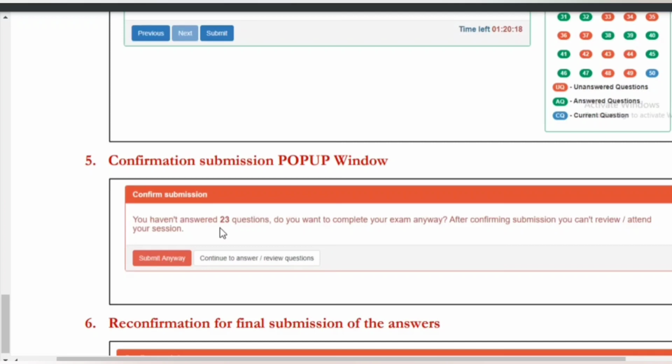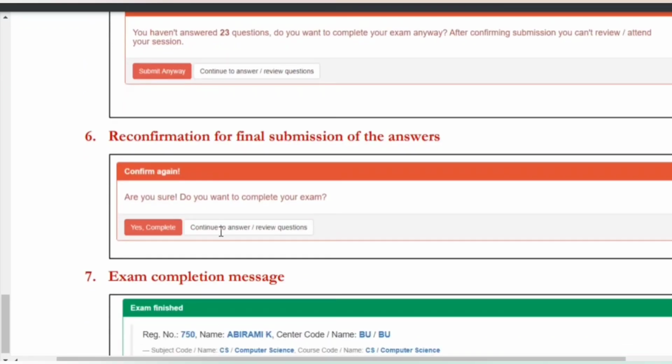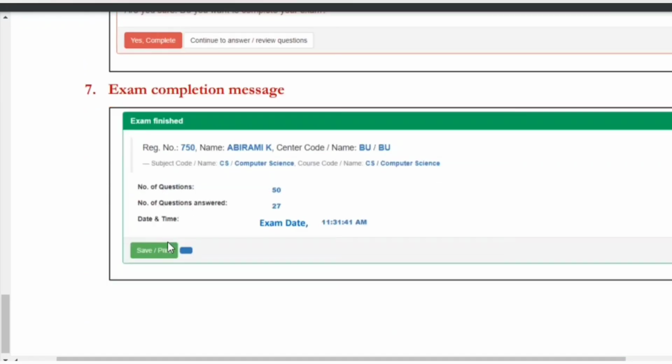Only after visiting the last question will you receive the submit button. So after answering all the questions, you can click the submit button. Then you will receive a confirmation pop-up window. It will appear to ensure that your submission can be downloaded for future reference. As you complete the exam, the system will automatically submit your examination answers and the session will be closed. After completion of the exam, you will be able to view the number of questions and the number of questions which you have answered, then the date and time of the examination.